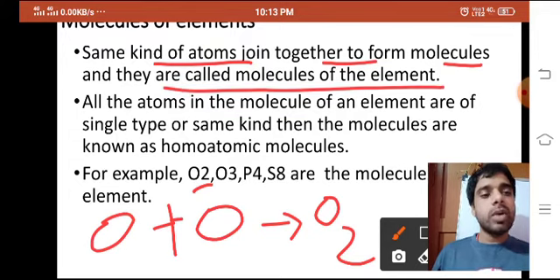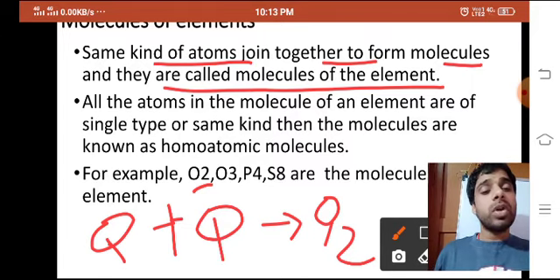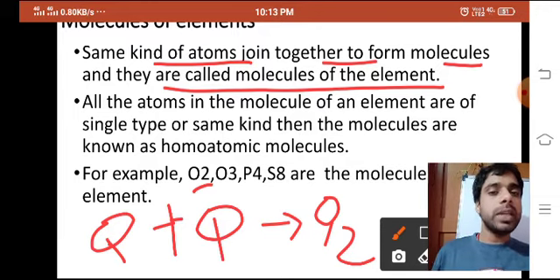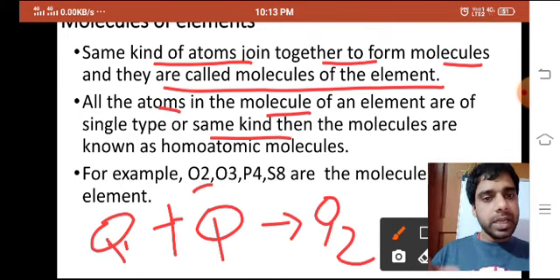of elements. Why is this called a molecule of an element? As this is actually an element, this is also an element, and it is forming O2, and O2 is a molecule. The molecule is formed from element: oxygen, oxygen. So, molecules of elements. All the atoms in the molecule of an element are of a single type, or the same kind. Suppose the oxygen element is there, and I have taken its smallest particle, a smallest oxygen atom. For the other I have taken one more oxygen atom, so O plus O will give O2.